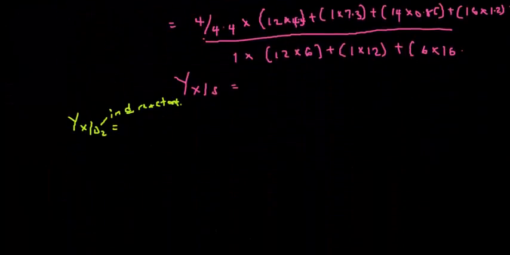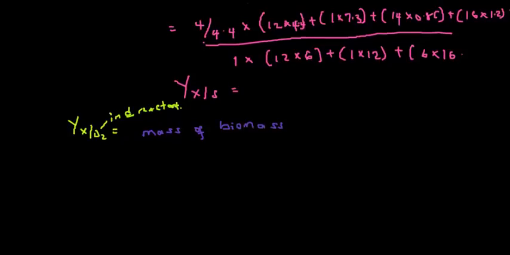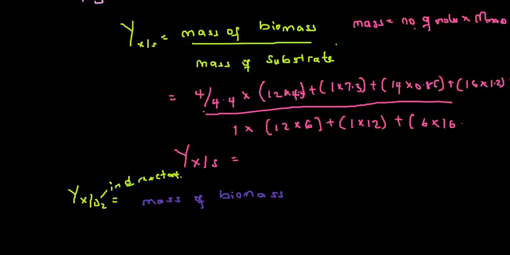Like we've done earlier, I have mass of biomass. From what we calculated earlier, you don't need to go through the whole process of calculating over and over again. You already got your mass of biomass, so just simply insert it. So I have that over the mass of oxygen. For the biomass, you've calculated that earlier. Whatever value you've inputted, you should get a correct answer because it's quite direct. It's just multiplication and addition.